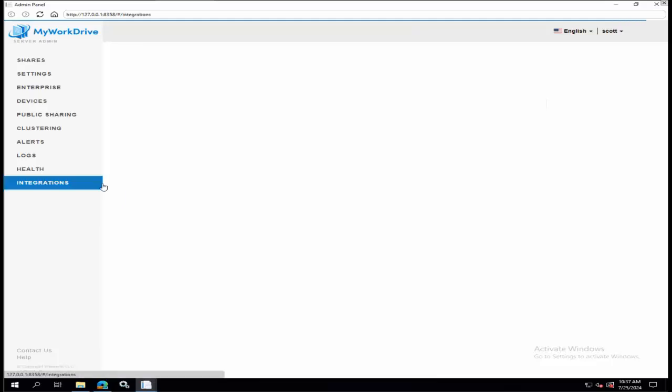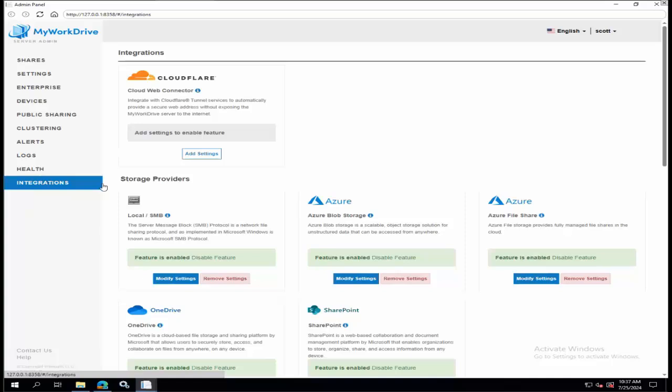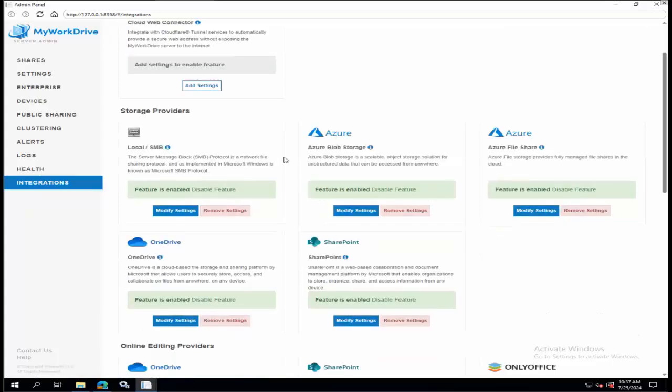With Active Directory, we had a default domain join machine. It connected to storage via the domain, right? Traditional networking ports. With Entra ID mode, we need to define what storage is available and how we connect to it. Now, you don't have to go to integrations. You can actually do it just through shares.